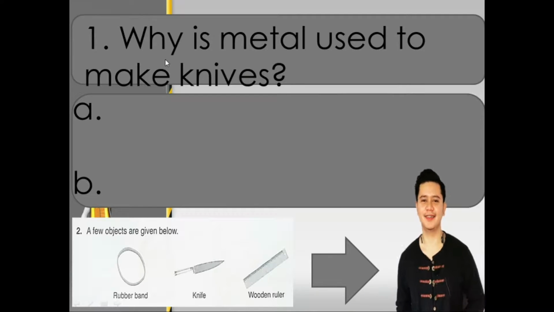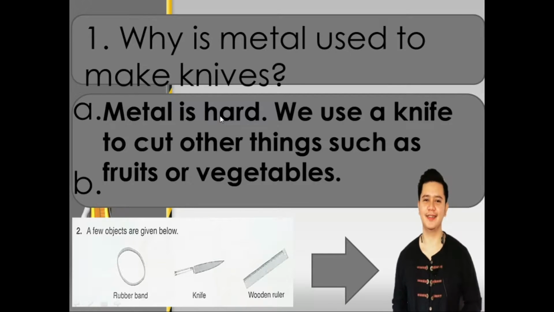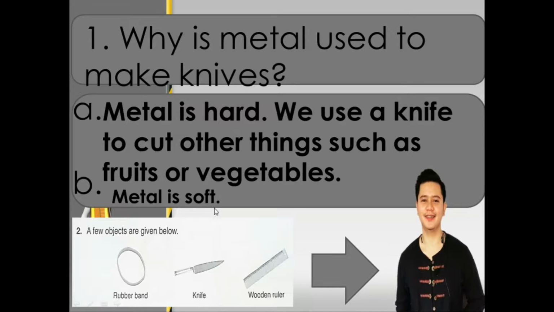Number 1, why is metal used to make knives? Is it A, metal is hard? We use a knife to cut other things such as fruits or vegetables, so metal is hard. Or B, metal is soft. What is the correct answer? Letter A. Very good.